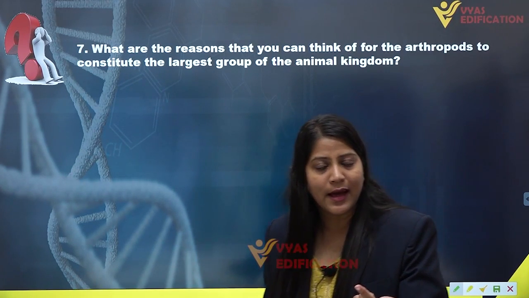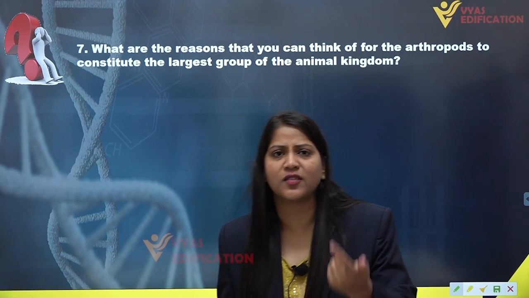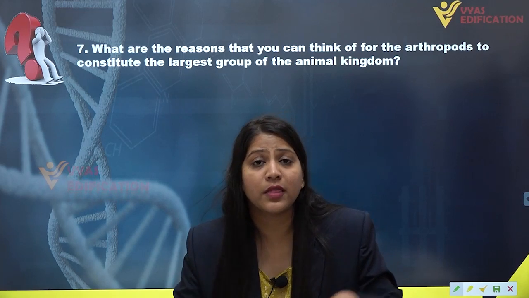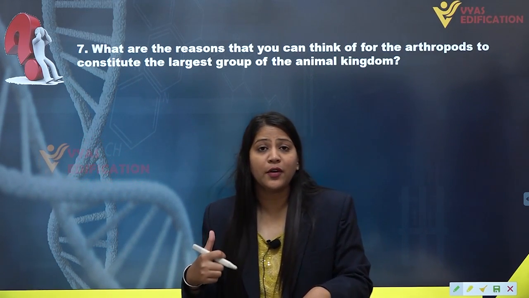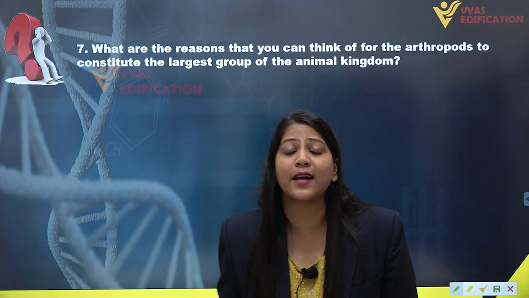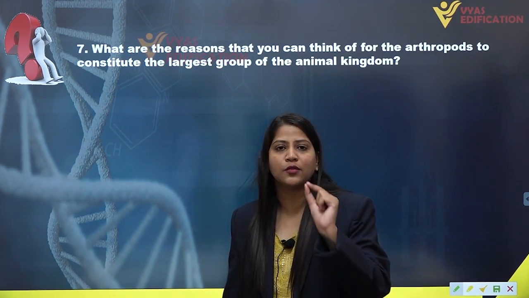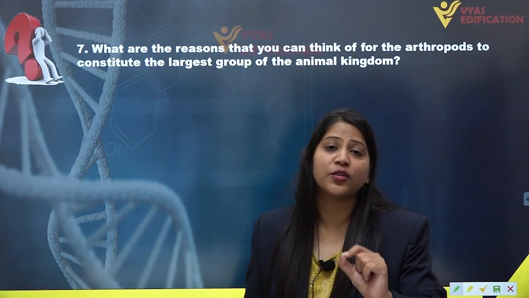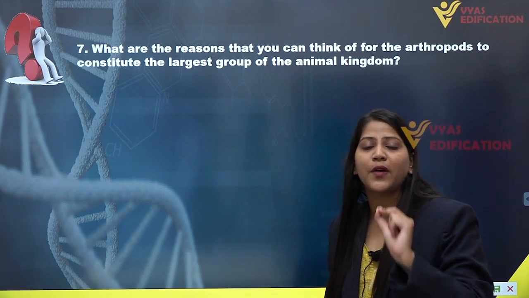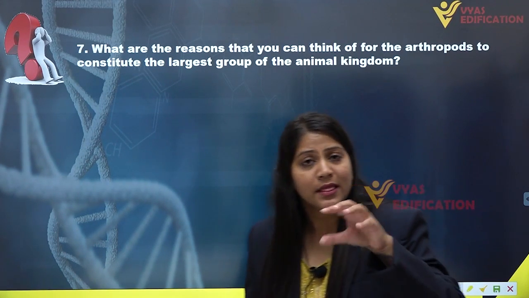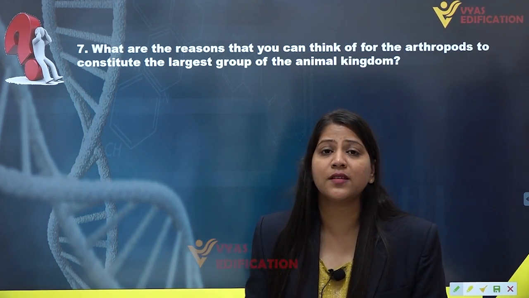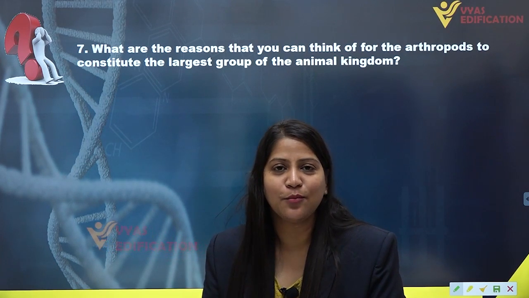is that they have jointed legs, they have jointed appendages. Arthropod means jointed appendages. They are referred to as arthropods because they have jointed appendages, jointed legs. So this is one of the best reasons by which they are successful and have the largest phylum in the whole animal kingdom. They have jointed legs, jointed appendages, which provide them high mobility.